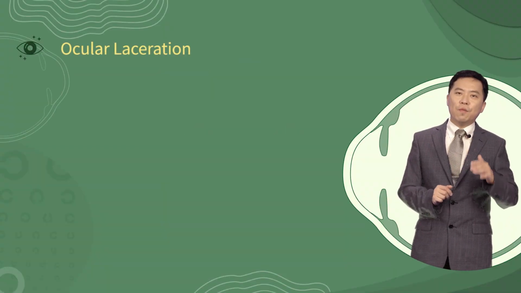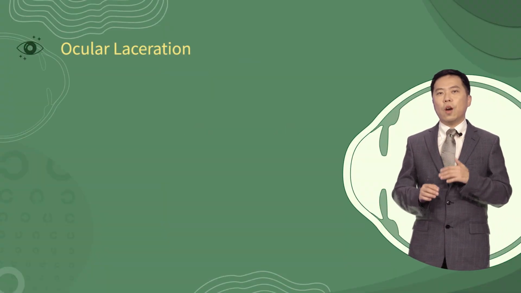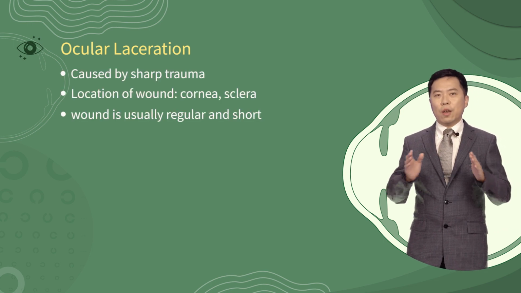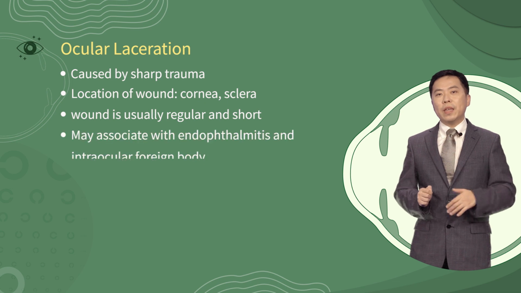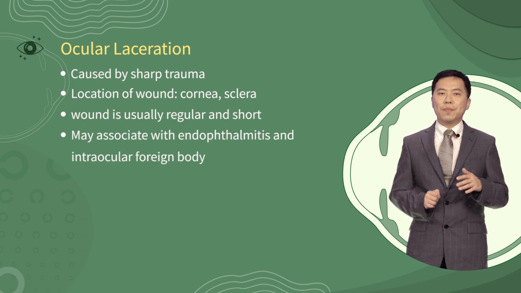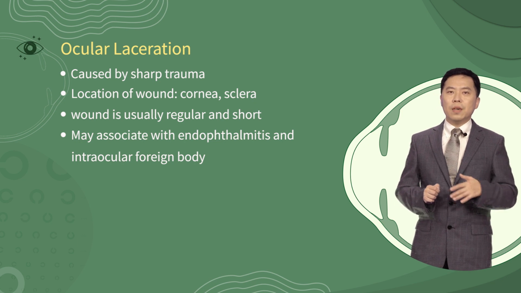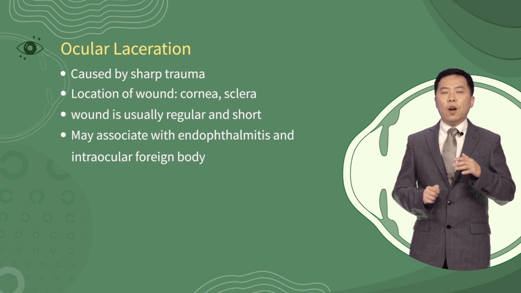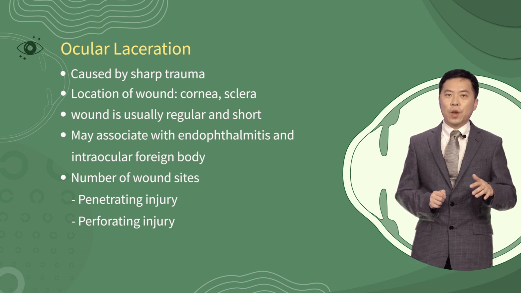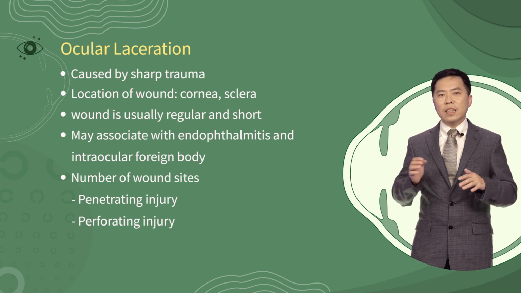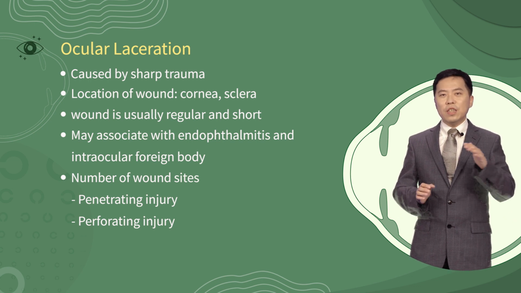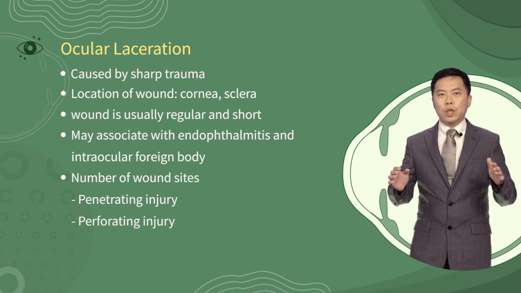Ocular laceration refers to the open globe injury caused by a sharp object. The cut is usually short and regular. It may be complicated with endophthalmitis and intraocular foreign body. According to the number of wounds, ocular laceration can be further classified as penetrating injury, which only has an entry site, and perforating injury, which has both entry and exit wounds.